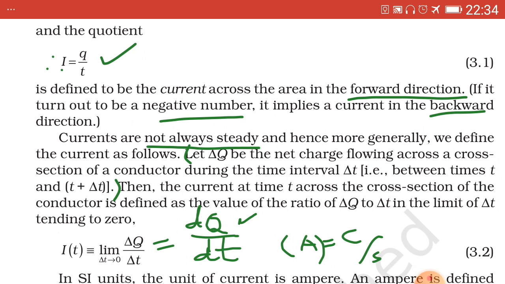Now from the above equation, I equal to Q upon T, we define electric current as, you note it down in your notebook. Here it's not given, I dictate you.